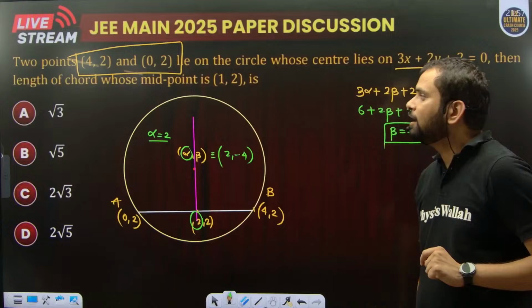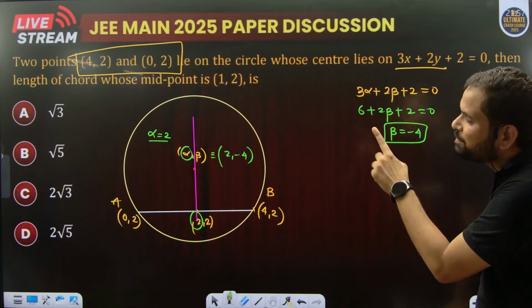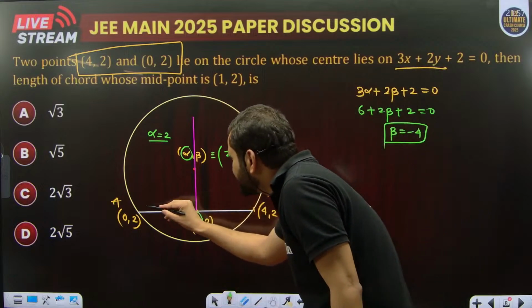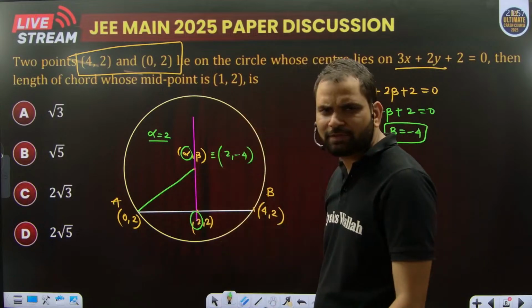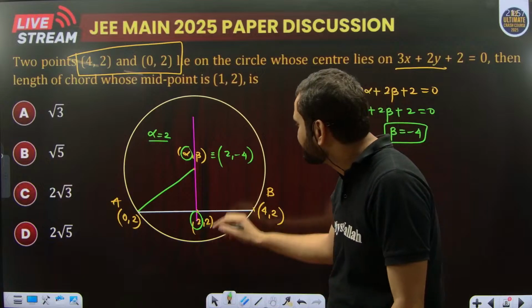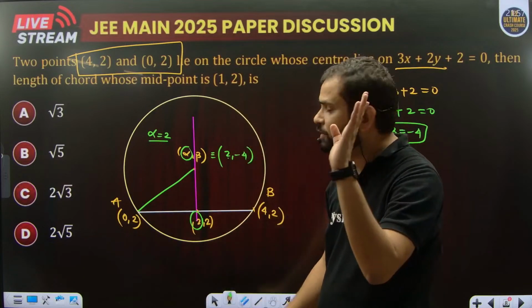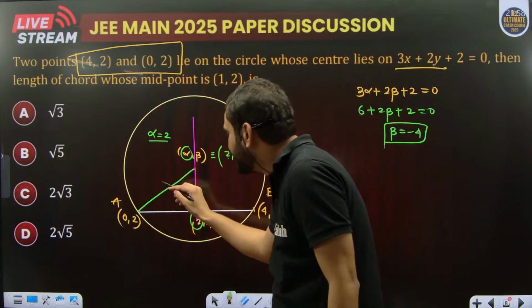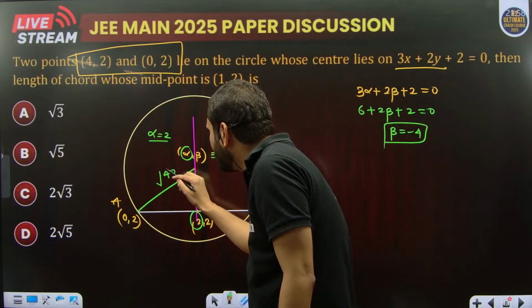Now, the length of the chord whose midpoint is 1, comma 2, you have to find out. What is the radius of the circle? The radius of the circle can be found by the distance formula: 2 minus 0, 2 square is 4, plus minus 4 minus minus 2, that is 6, square is 36. So the radius must be equal to root 40.